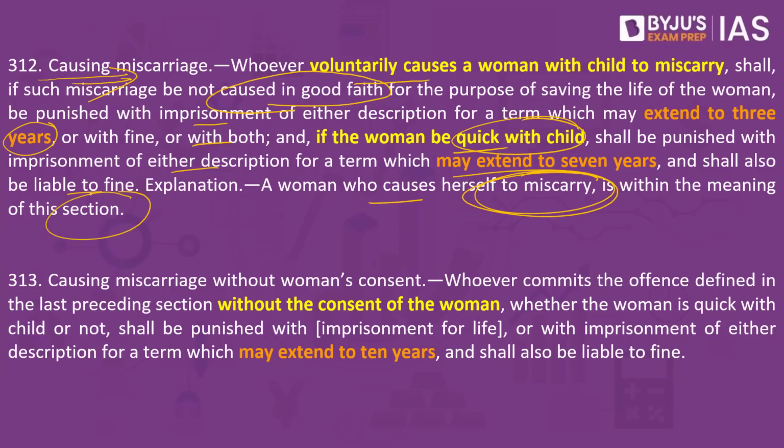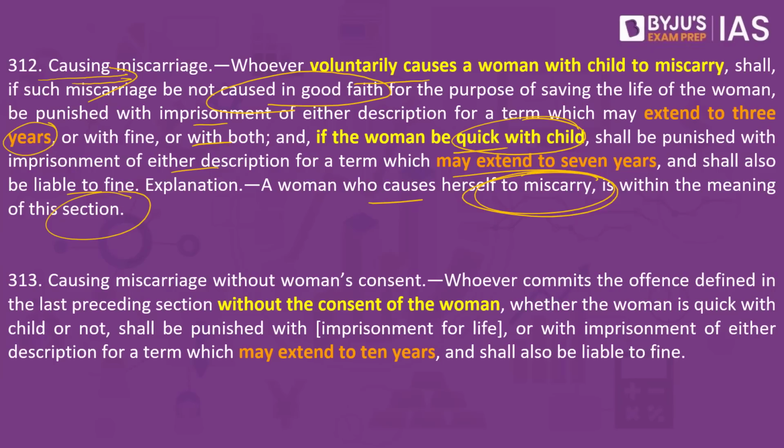What does this mean? As we just discussed, miscarriage is about abortion. What is this quick with child as mentioned under this section? This basically means that you have the fetus present in the mother's womb, and the fetus starts moving. There is movement within the mother's womb, which is called quick with child.